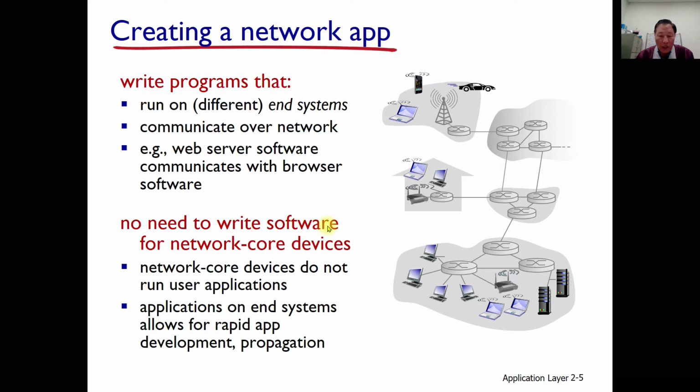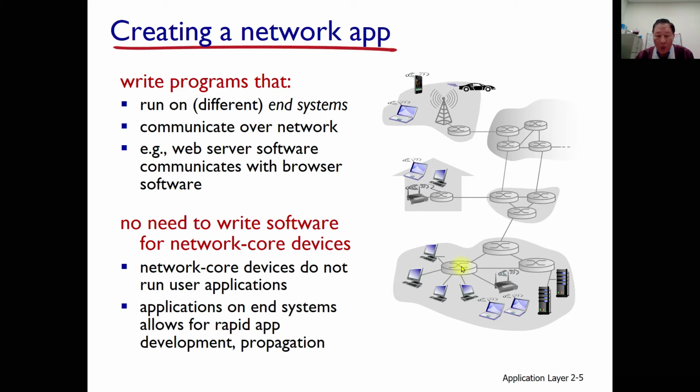We don't need to write software for network core devices. Network core devices are these routers, and we don't need to write software for them. Network core devices do not run user applications. Mainly three layers relate to this network core part, and the application layer is the top layer, the fifth layer.